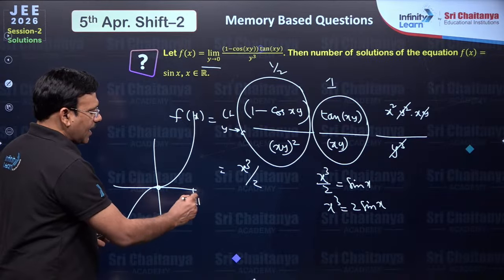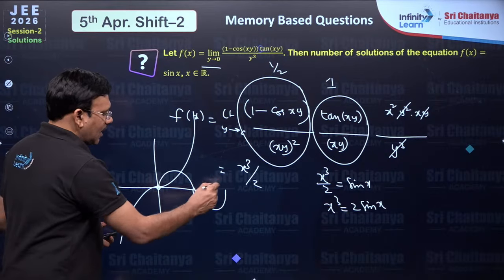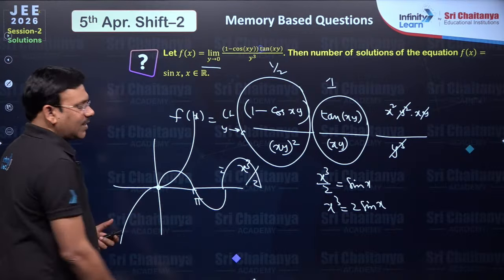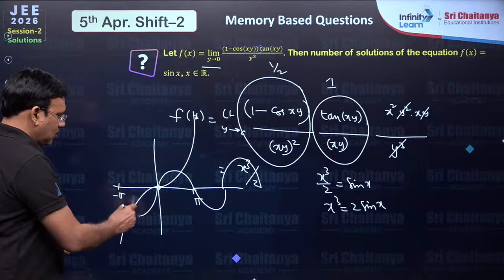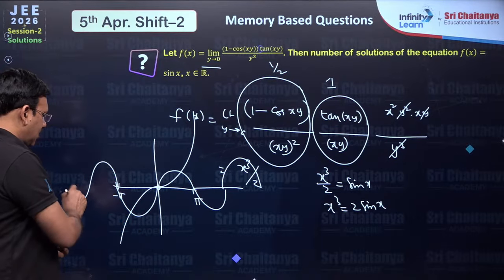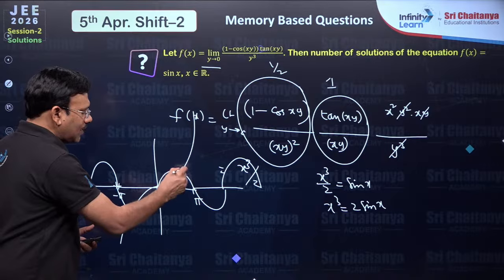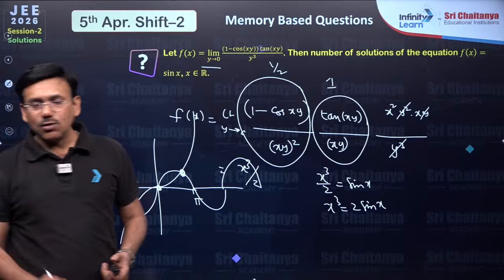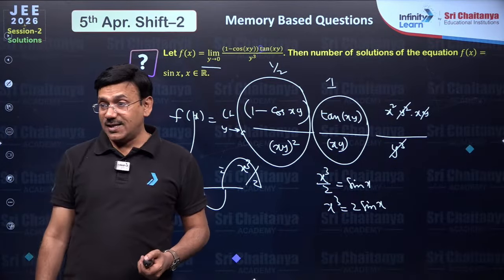Sin x again at pi becomes 0, meanwhile it will cut here once, and up to 2 pi, by this time it crosses 1, it will not intersect. Again at minus pi this becomes 0, so after that it will go like this. You can find solution number 1 here, 2 here, 3 here. There will be 3 solutions for this particular trigonometric equation, right, dear students.